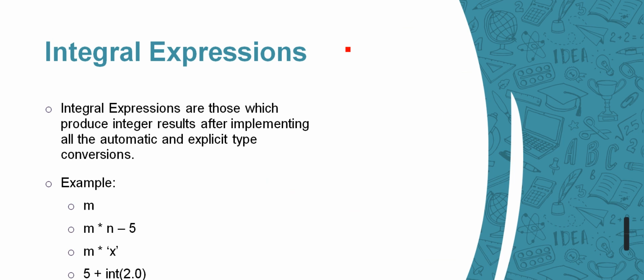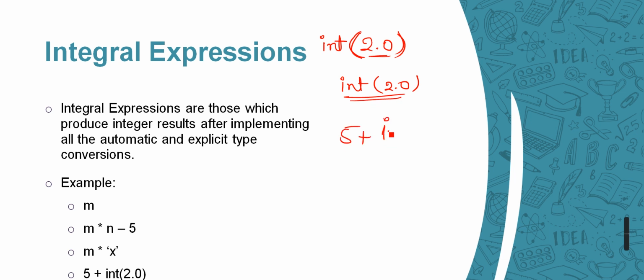So how can I do that? The simplest way, just enclose within these braces and write whatever the type of value you want to convert. So I want to convert this value into integer type. So I will write int and I will just pass the value. So this will be converted into integer. Now 5 plus int 2.0.